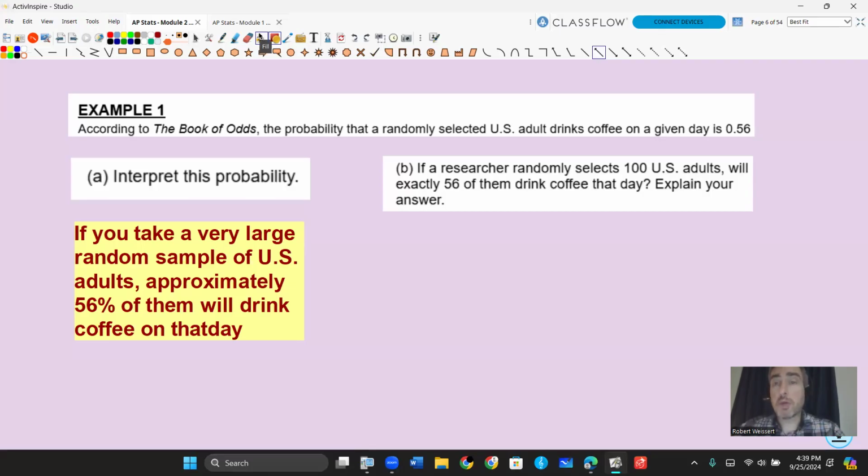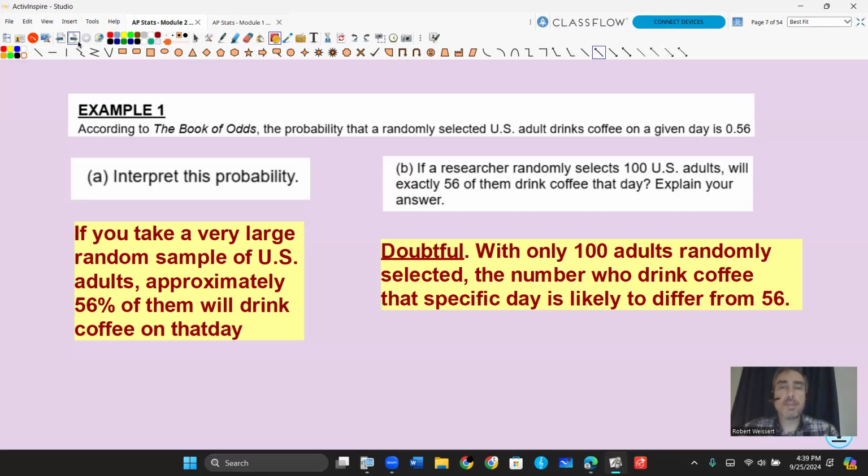Part B, if a researcher randomly selects 100 US adults, will exactly 56 of them drink coffee on that day? Well, think about the free throws we just took. If I take 100 free throws, was I guaranteed that exactly 50 of those made it? No, not likely. I mean, it's possible. But it's very doubtful. So we would say something like, that's not really likely to happen. If only 100 adults are randomly selected, the number that drink coffee on that specific day is likely to differ from 56.